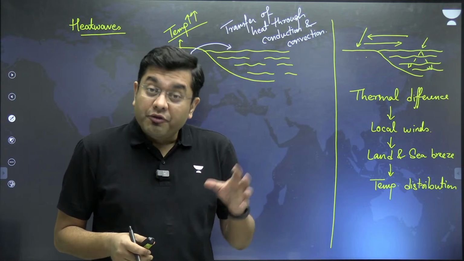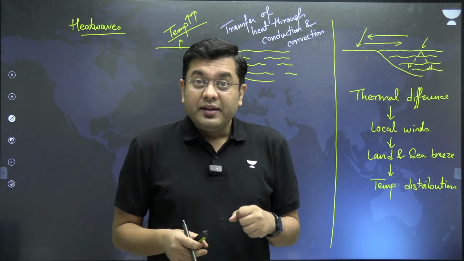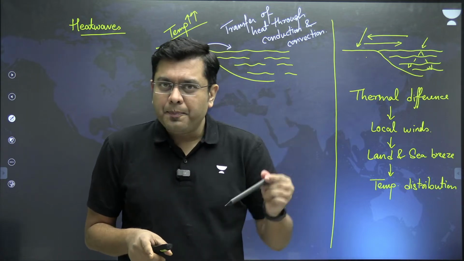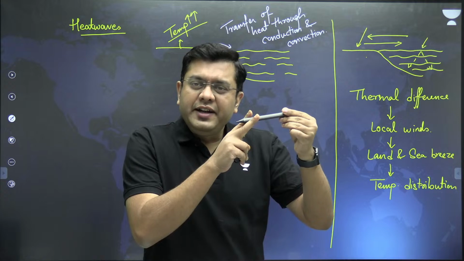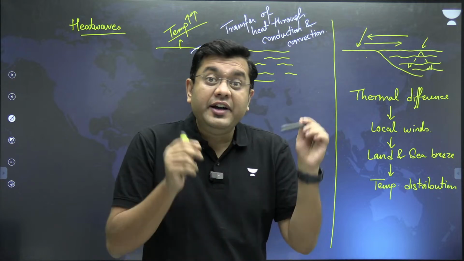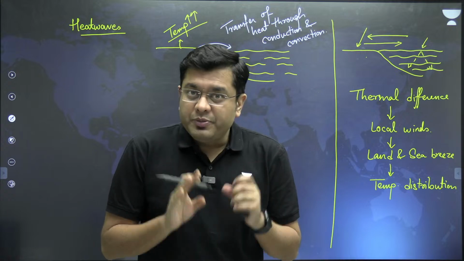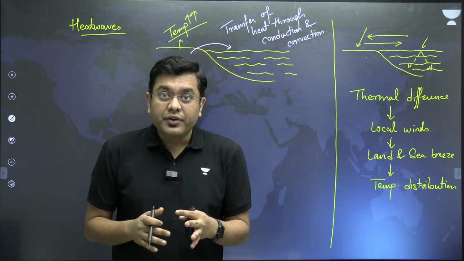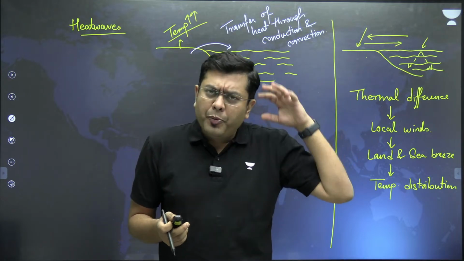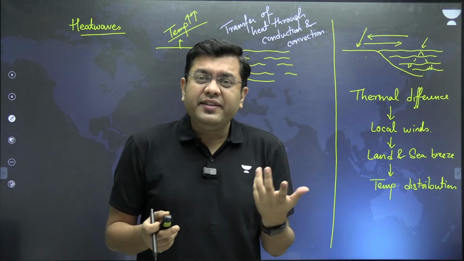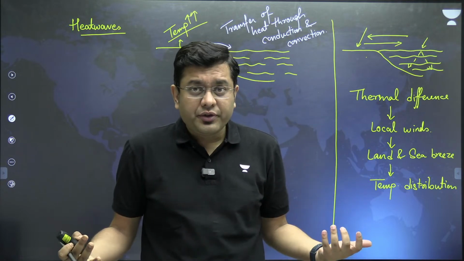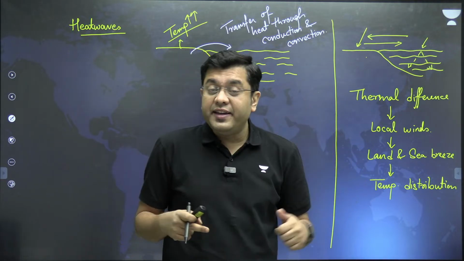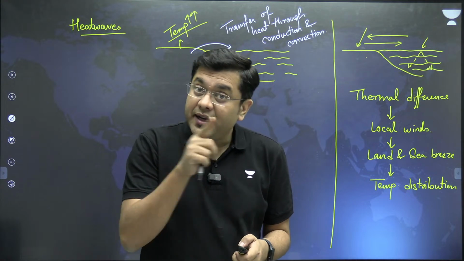That is because when the sea water gets heated up, there is a thermal expansion. Any state of matter, let's suppose this pen, if I heat it up, it will tend to expand. If I cool it down, it will tend to contract. So any object which gets heated tends to expand. Over the past 100 years, when we talk about sea level rise, the popular perception is that the sea level is rising purely because of the melting of ice and glaciers. And we feel that as much ice and glacier is melting, the sea level is rising exponentially. But that is incorrect.